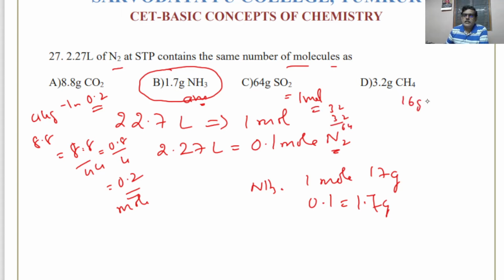Here 16 gram is 1 mole. 3.2 gram means it will be 3.2 over 16, it comes to 0.2 once again. So this is 0.2 mole.